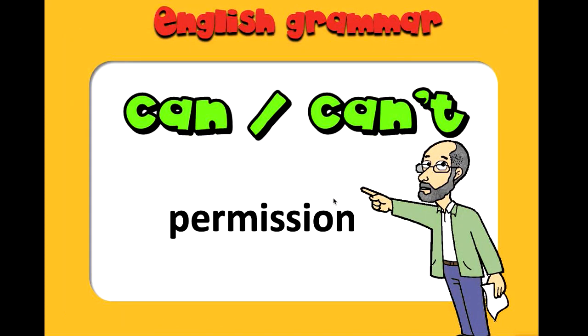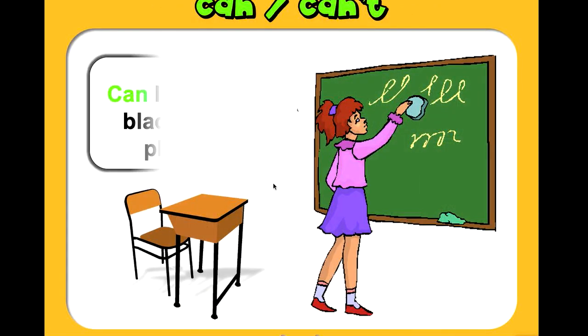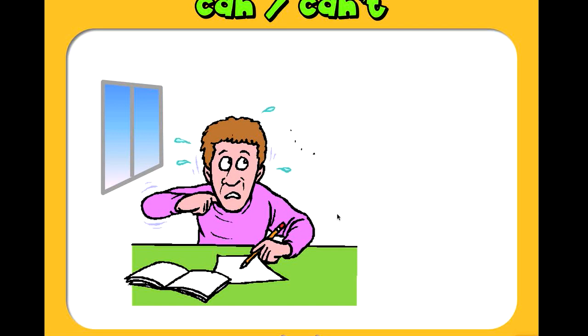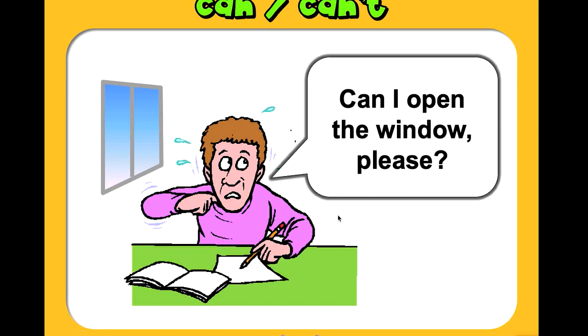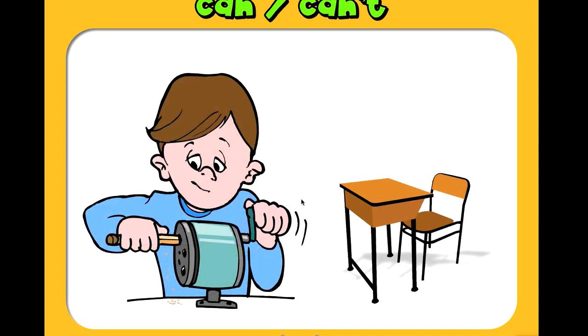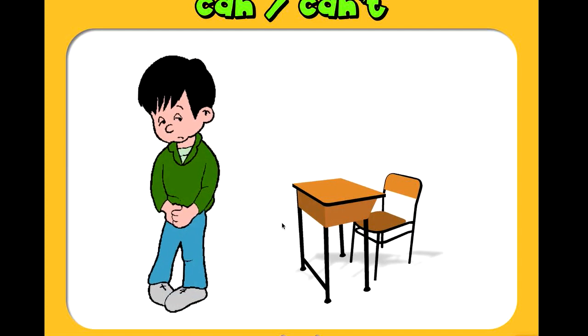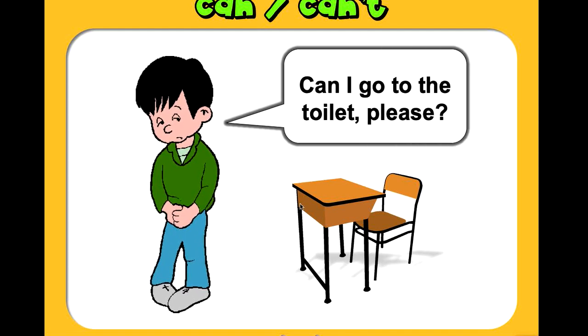Okay. Asking for permission with can or can't. For example, can I clean the blackboard, please? I'm asking for permission to clean the blackboard. Can I open the window, please? Can I sharpen my pencil, please? Can I go to the toilet, please?